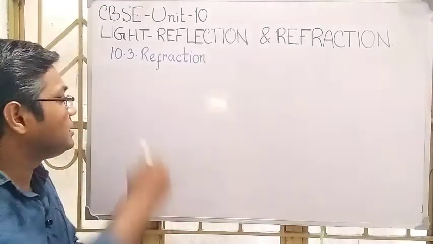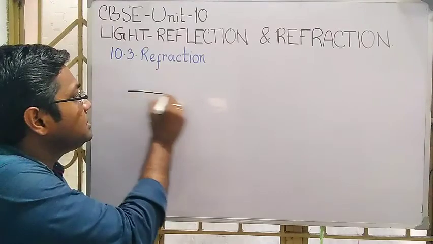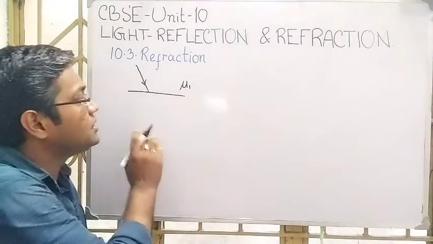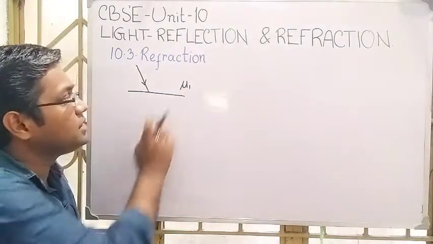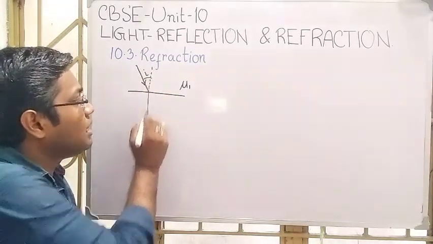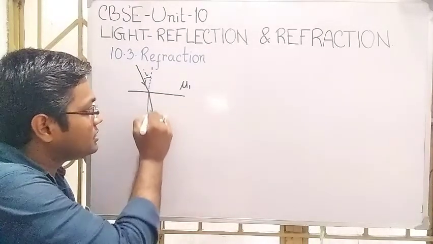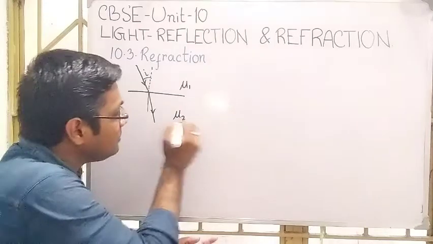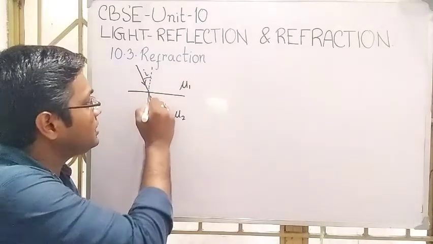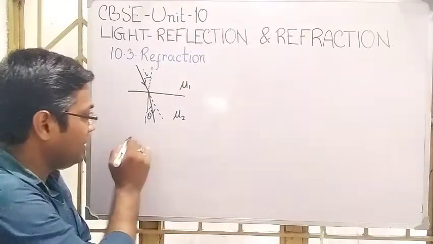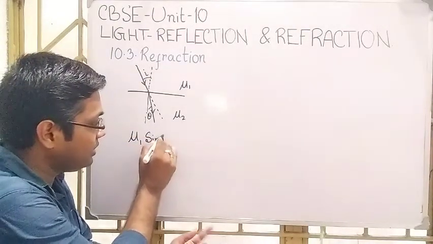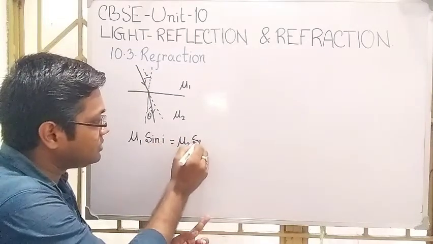This relation is: if the angle of incidence of a light ray, while traversing through a medium of refractive index mu1, is I, and it refracts into the medium of refractive index mu2 at an angle theta, obviously not following the same path, then Snell's law of refraction can be written as mu1 sine I equal to mu2 sine theta.